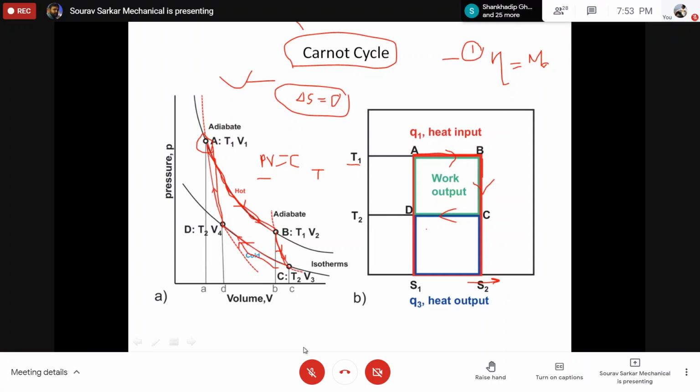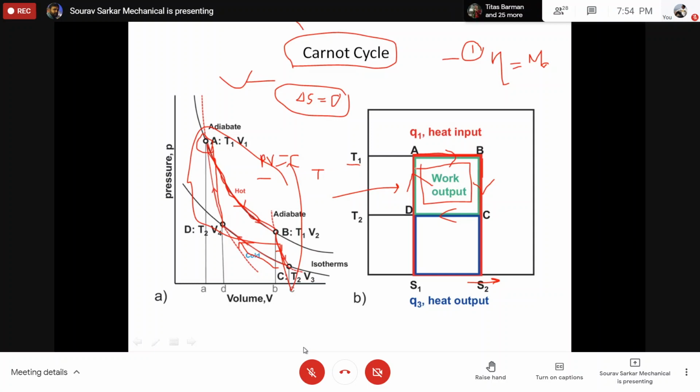As it is adiabatic reversible compression, entropy will remain constant, so it will be like this. So this diagram can be converted into this, which is nothing but a rectangle. This is the importance of the TS diagram. In further applications, we are going to use this TS diagram for plotting different processes.